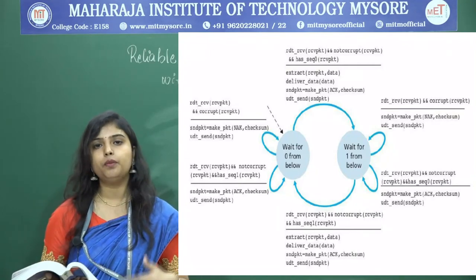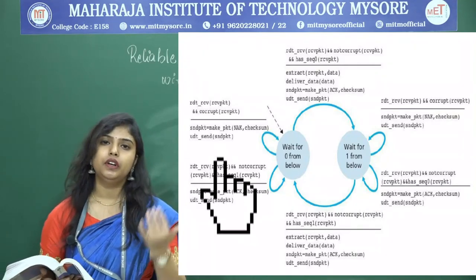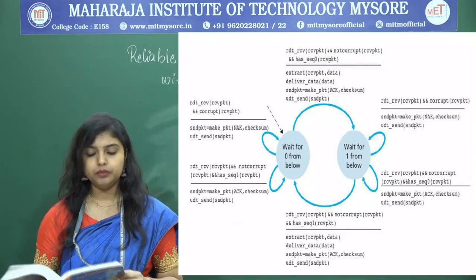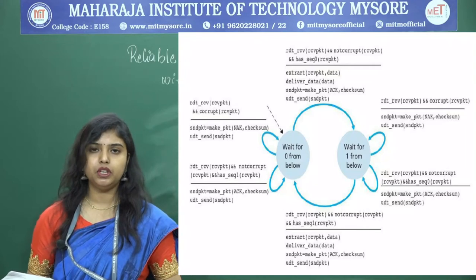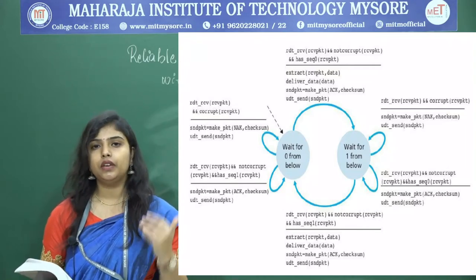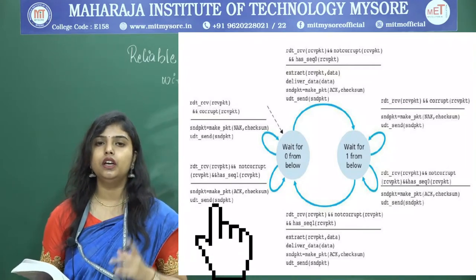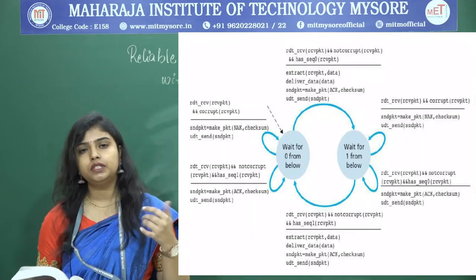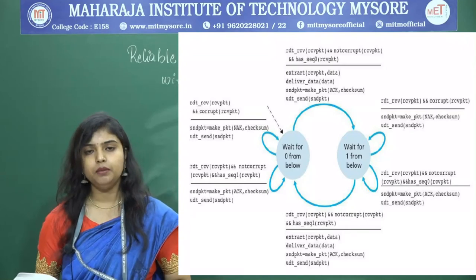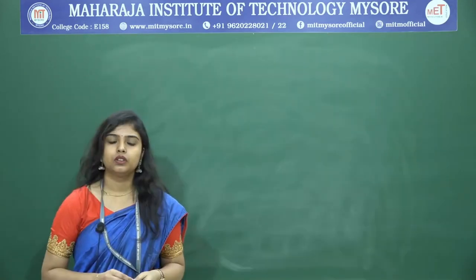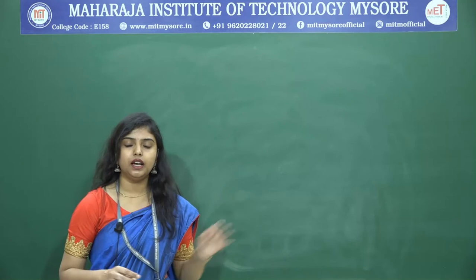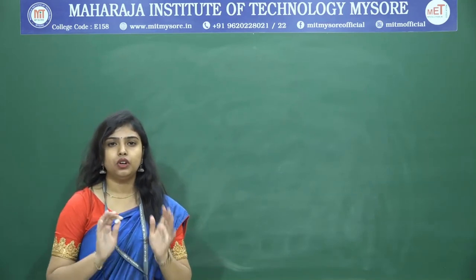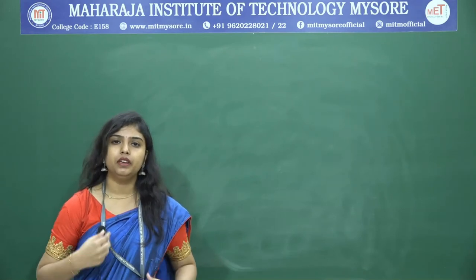Here, if the received packet is corrupt, what will we do? We will send the negative acknowledgement to the sender, and here we are waiting for the sequence number 0. If we receive the sequence number 1, what will we do? We will again send the positive acknowledgement, but still we are staying in the same state. So, in the last scenario, we are only talking about the bits being corrupted.